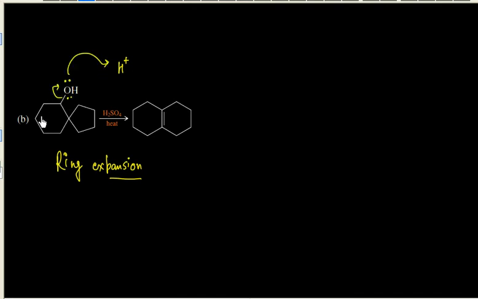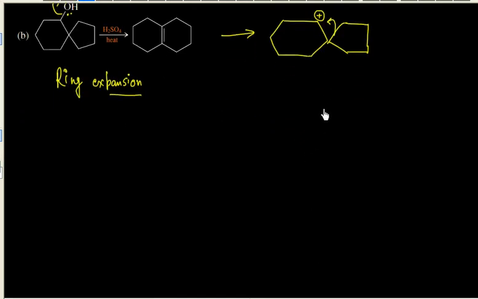In the same step, if I lose this H2O, a secondary carbocation I can always make. So I have a 6 membered ring, and then there is a 5 membered ring. Now this is a plus charge. In the next step, if I do alkyl migration, this migrates here. So these two will be basically 6 membered rings, and this carbon 1, 2, 3, 4, 5 and this carbon are connected. So we will have two 6 membered rings.